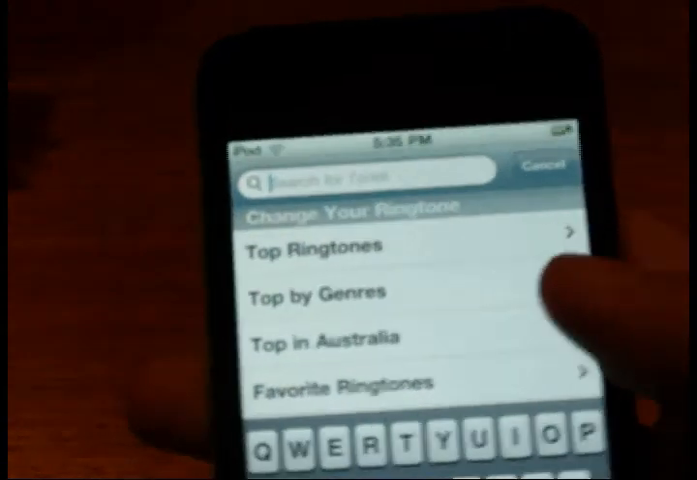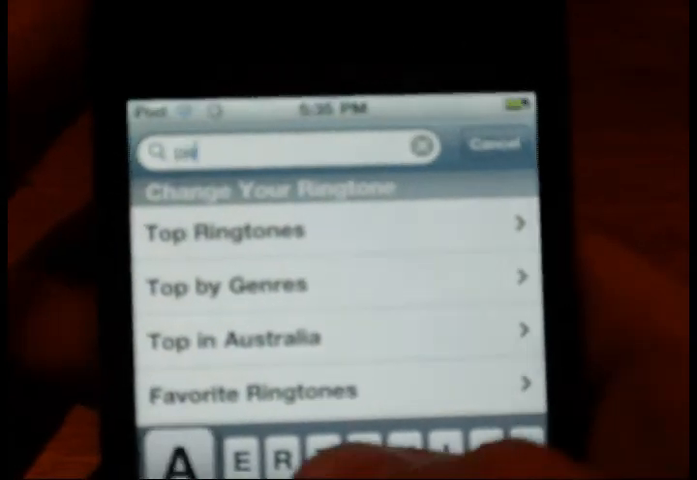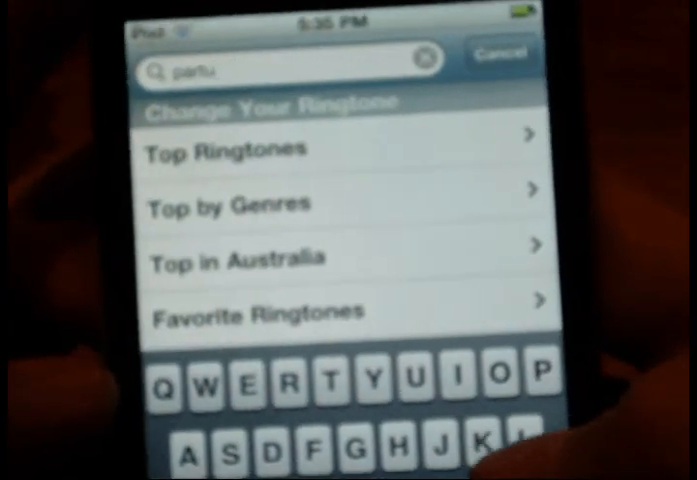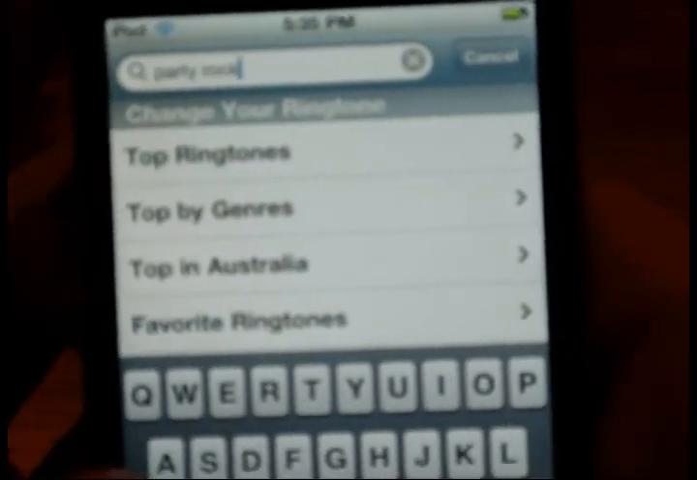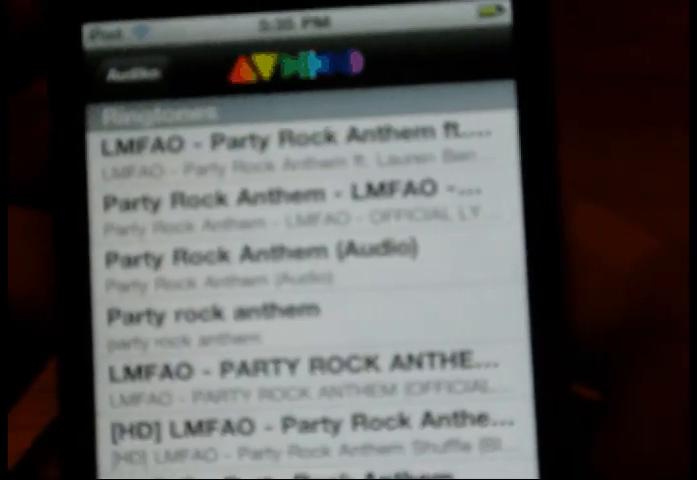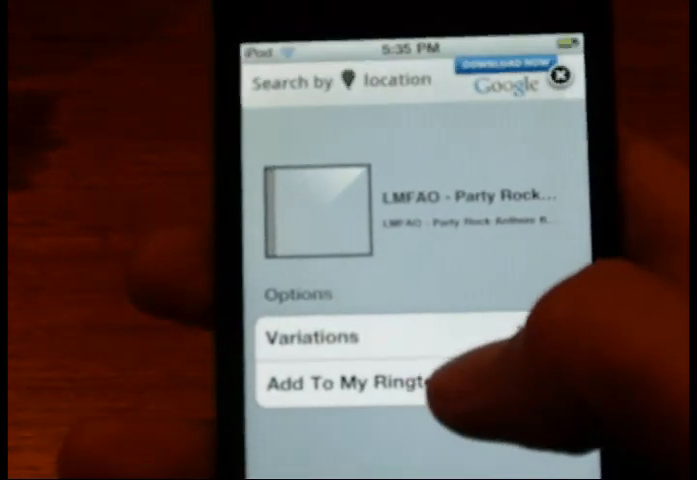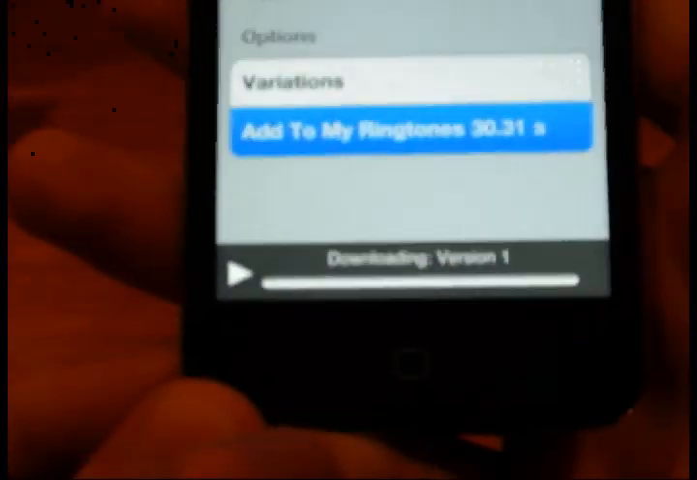Say you want a ringtone. They've got different ones, like songs and tones. There's ads, which is really annoying. Just download it, add to my ringtones.